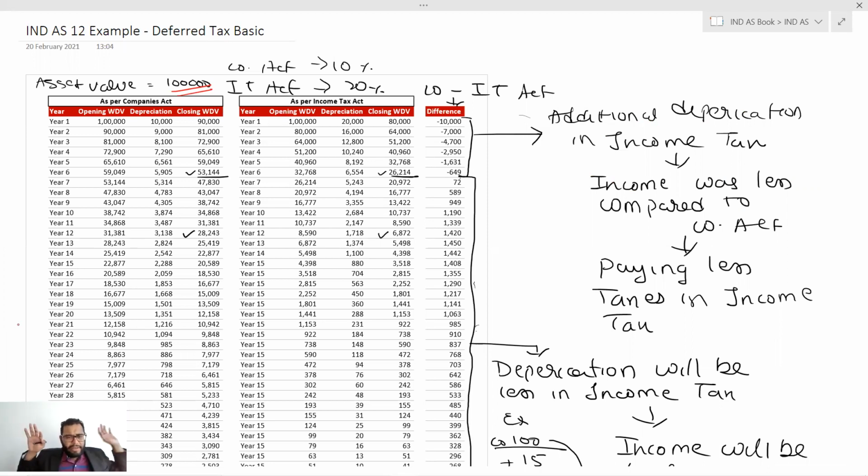We understood we are deferring the tax. We understood that the difference is temporary in nature because it is compensated by the difference in another year. Understood? Now I'll explain with one more example.